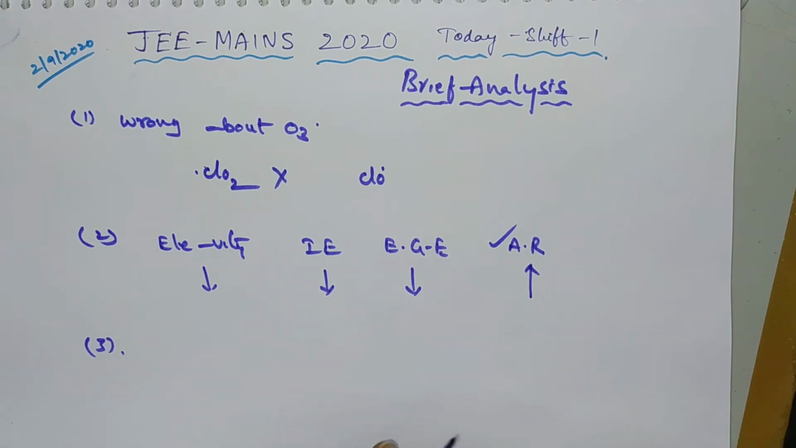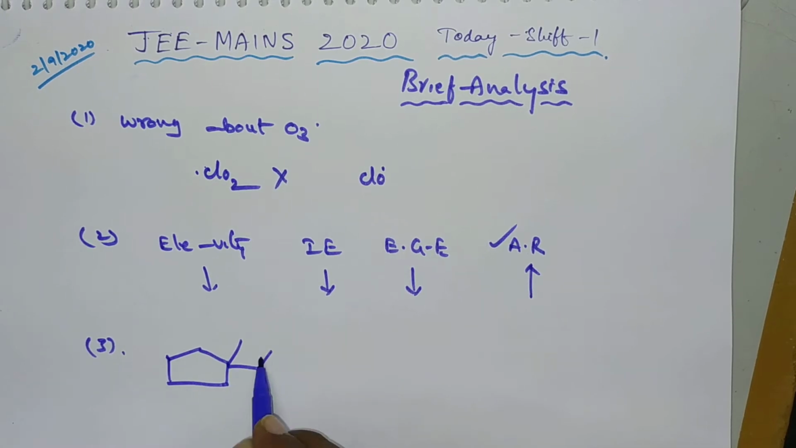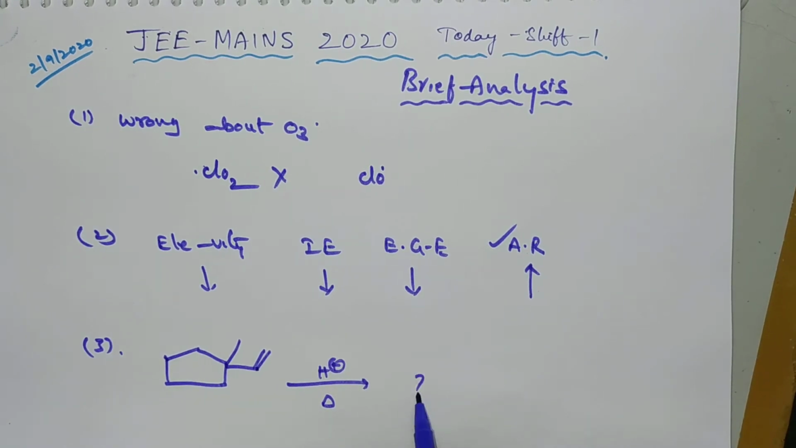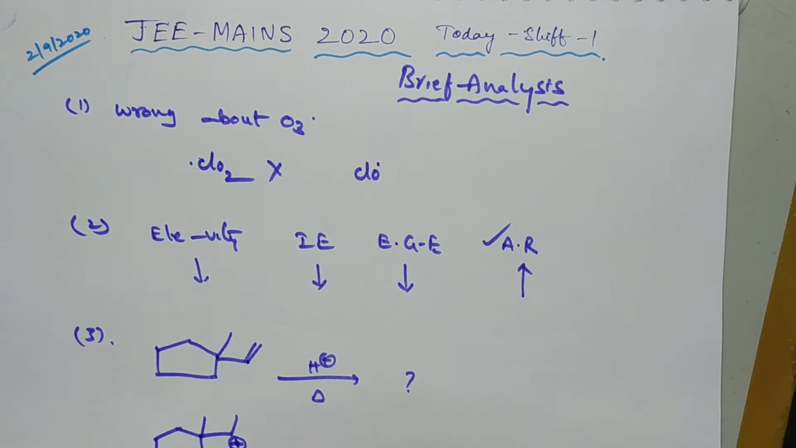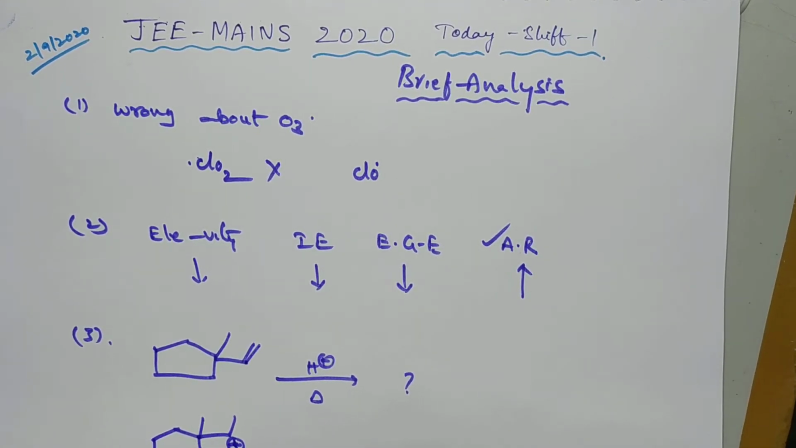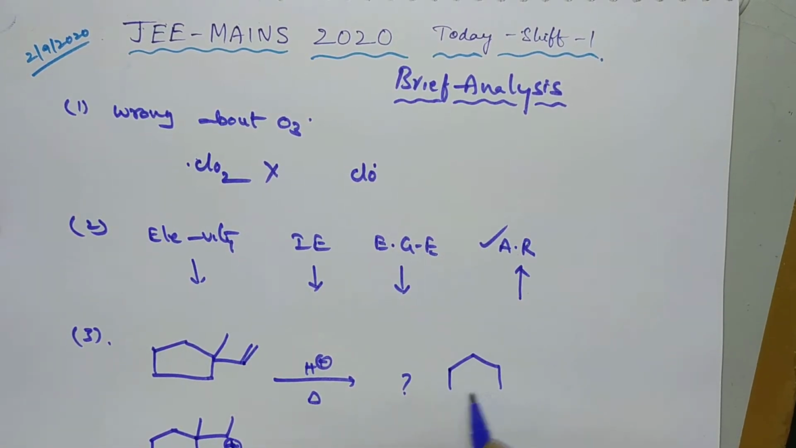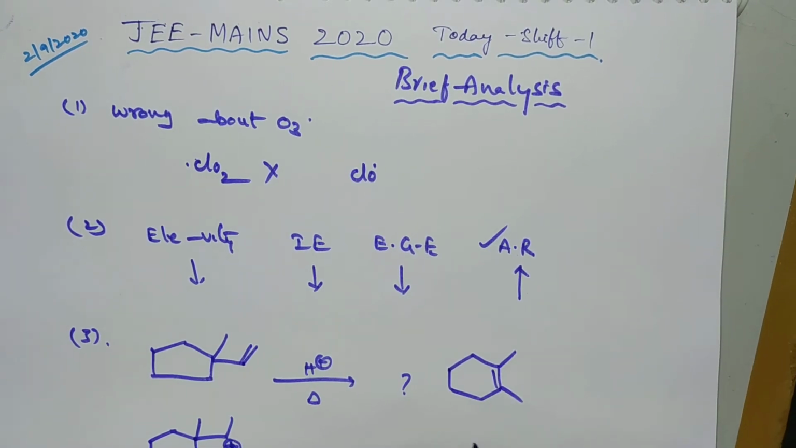And third one, here a 5-member ring is given, this is from organic. It reacts with H plus, upon heating produces what? This is the question. Here the addition of H plus takes place, and by the addition of H plus ion, a carbocation is formed. This carbocation is a secondary carbocation. This secondary carbocation can be stabilized by ring expansion. After ring expansion, the final product will be like this. So this is the correct answer.